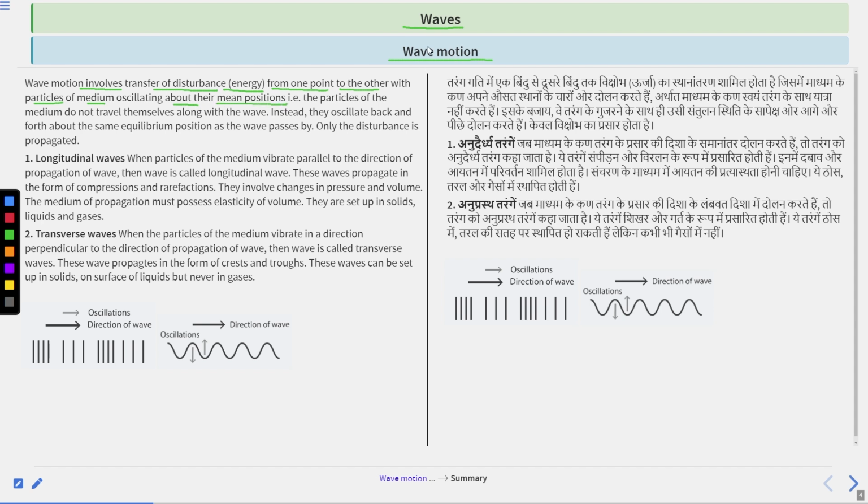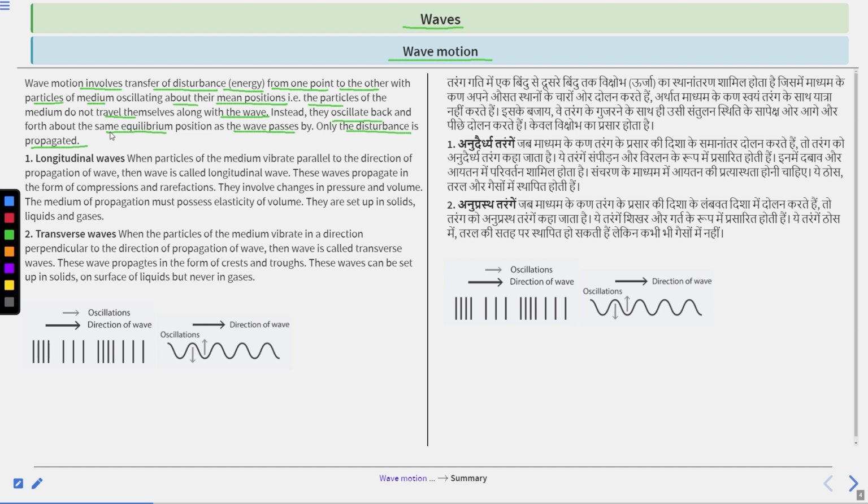The particles of the medium do not travel themselves along with the wave. Instead, they oscillate back and forth about the same equilibrium position as the wave passes. Only the disturbance is propagated.